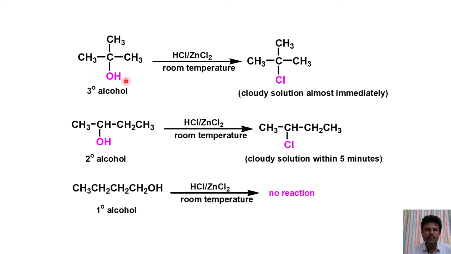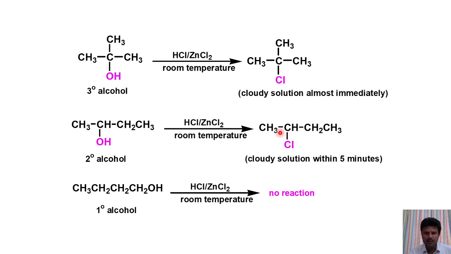In this reaction a carbocation will be formed. Tertiary alcohol, when reacted with HCl and ZnCl2, immediately forms a carbocation. Since the tertiary carbocation is more stable, it is formed immediately. Therefore, the corresponding alcohol readily reacts with HCl and ZnCl2 and forms Zn(OH)2. A cloudy precipitate will be formed, that is, a dirty white precipitate.